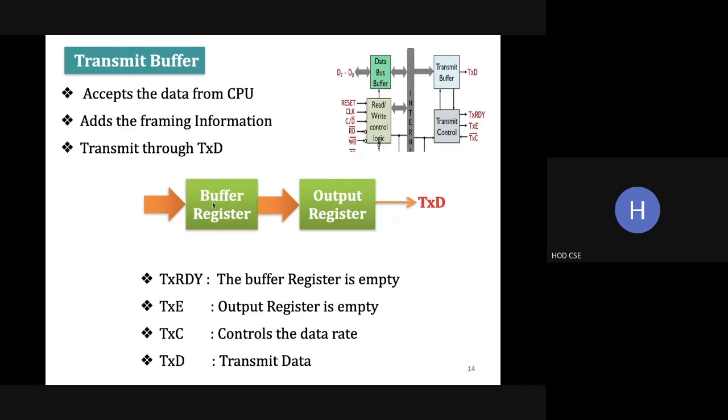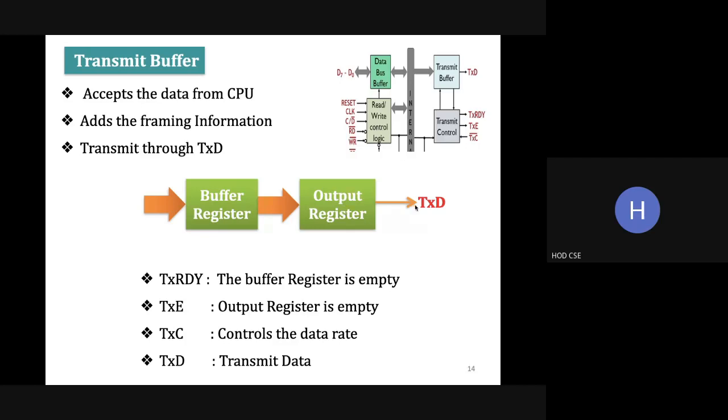If data is already there, it will be overwritten and there will be an error. So for that we use the transmitter ready signal, TXRDY. And when we transfer from the buffer register to the output register, we also have to check whether that register is empty. For this we use TXE.